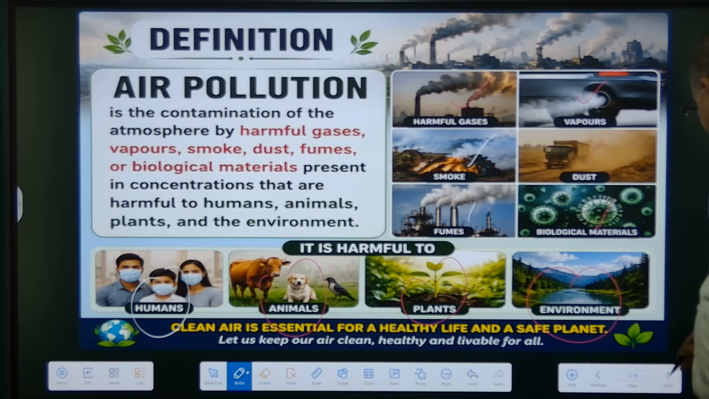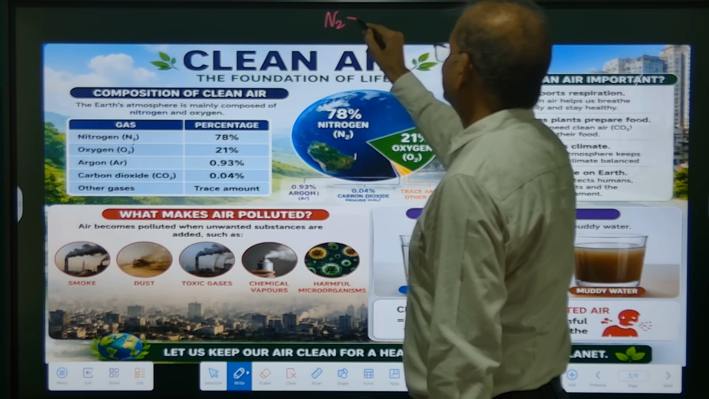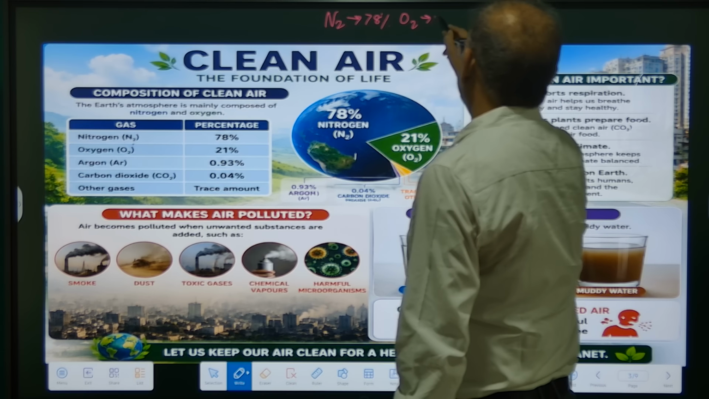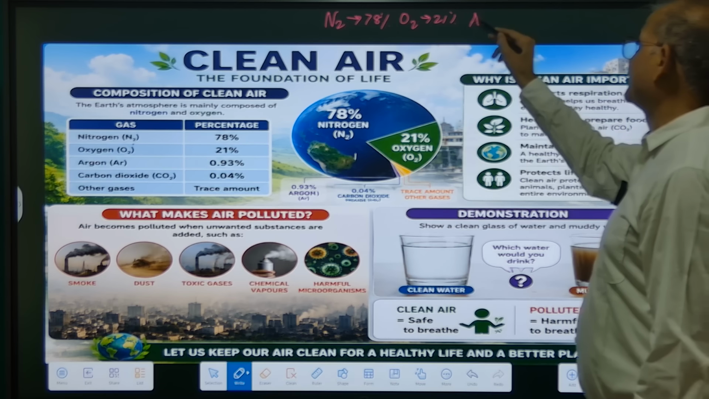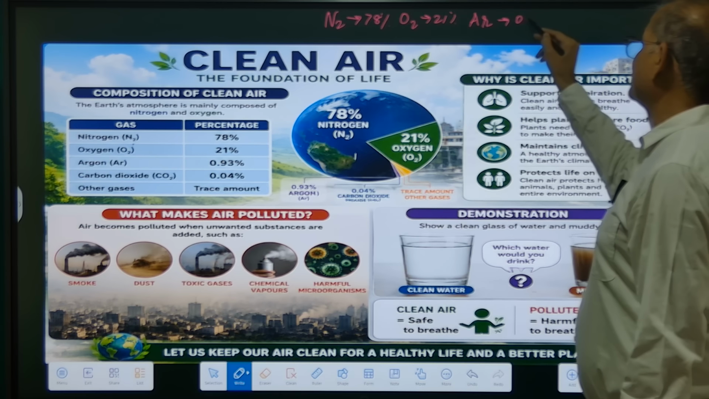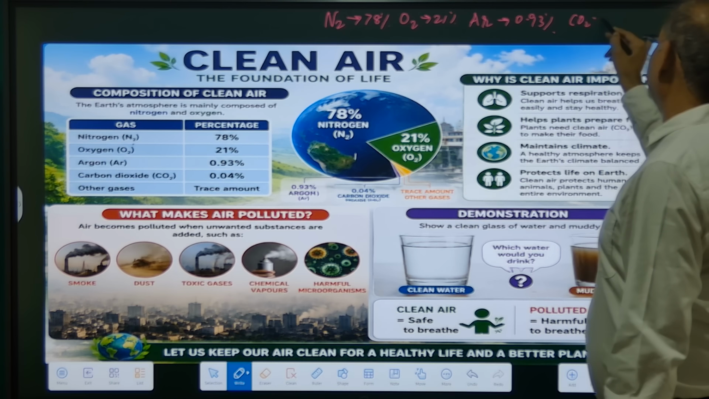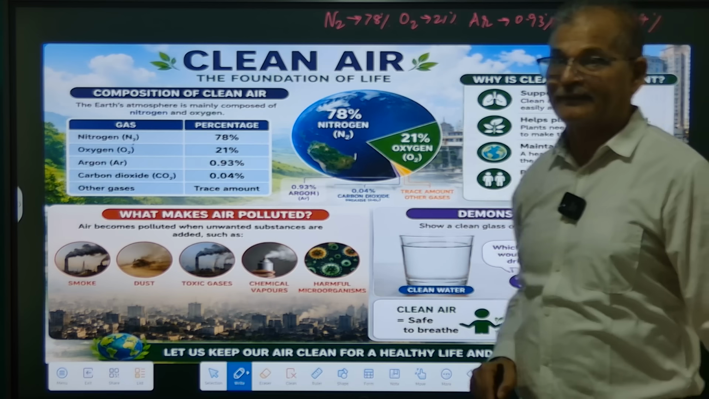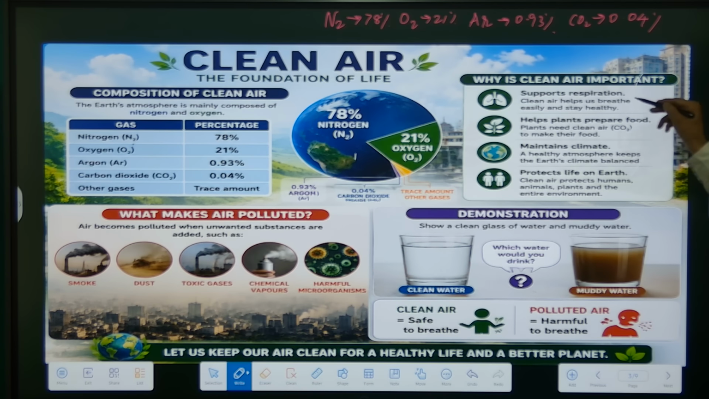Clean air consists of nitrogen 78%, oxygen 21%, argon 0.93%, carbon dioxide 0.04%, and other gases in traces. Clean air is very important to support respiration.